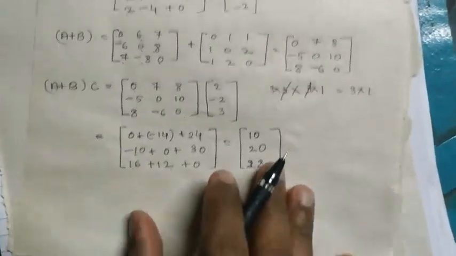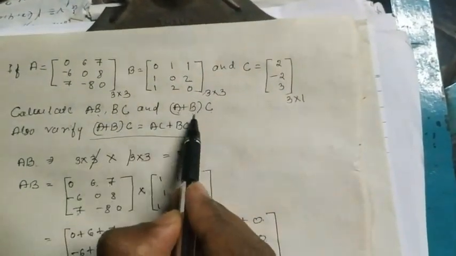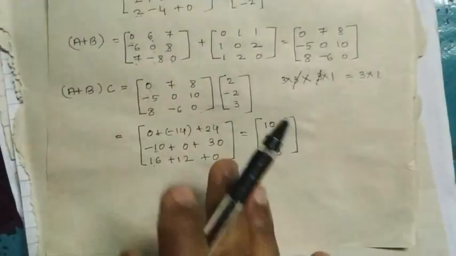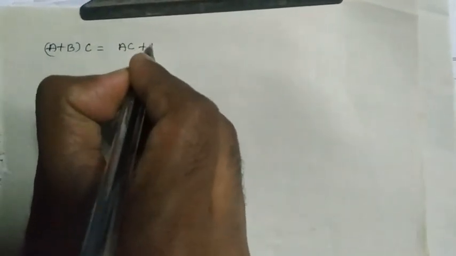So here we have calculated AB as well as BC and A plus B into C. Now we have to check whether A plus B into C is equal to AC plus BC or not.